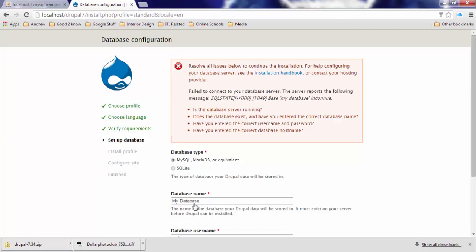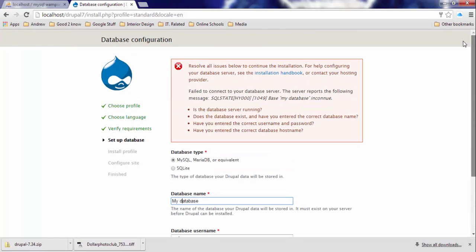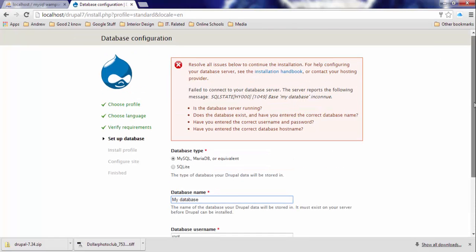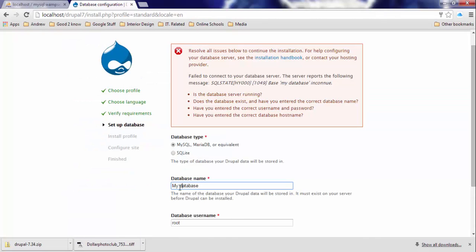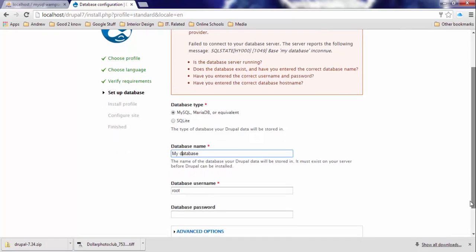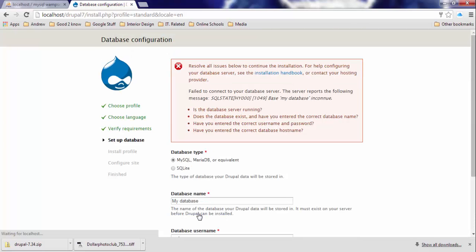And okay, we have an error. I noticed that the database name was with a lowercase d, and I was using a capital D, so I make the correction. Again, I'm using root, there's no password, and I'm going to click save and continue. And I still have the same error.